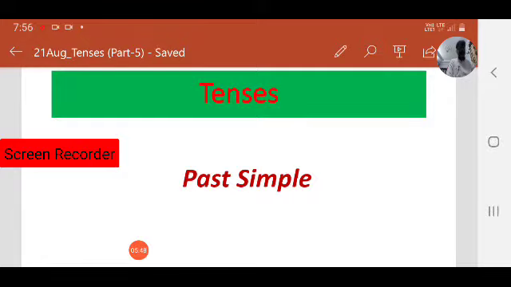In comparison, we will learn what is past simple and what is present perfect tense. We will have some contrast on present perfect and past simple. These are the areas we will focus on in today's class. What is past simple? When do we use it? What is the structure of past simple in positive and negative form, and a contrast between present perfect and past simple with some examples and a couple of exercises. So let us start our journey.